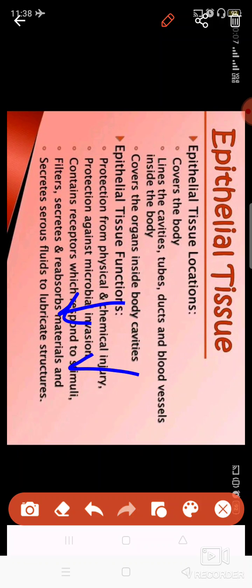It helps in the absorption of the substances which are useful for your body, and these help in secreting and lubricating the structures, like in the lungs. The membrane which is present on the lungs keeps the lungs moistened by lubricating it, by releasing a kind of fluid which is known as pleural fluid. In the case of the heart, it is pericardial fluid.